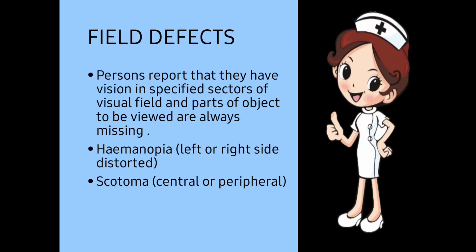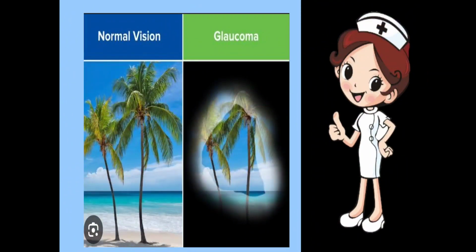First condition is hemianopia. The left or right side is affected. The full image is seen but the left or right side is missing. Next one is scotoma. This is central or peripheral. Central scotoma means the central image is missing, and peripheral scotoma means the peripheral image is missing.